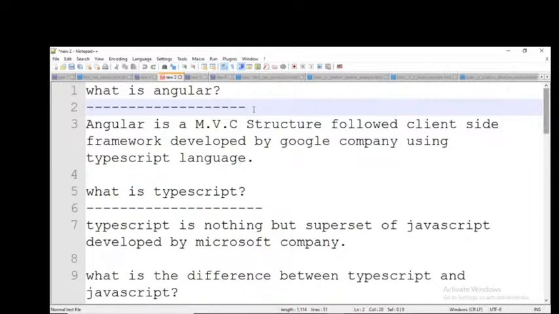Right now, what type of technology is it? A client-side framework. In the software industry, we have 2 types of technologies: client-side technologies and server-side technologies. What is the difference between them?